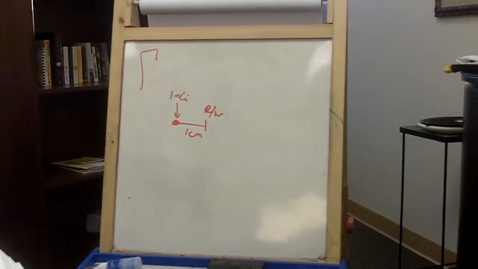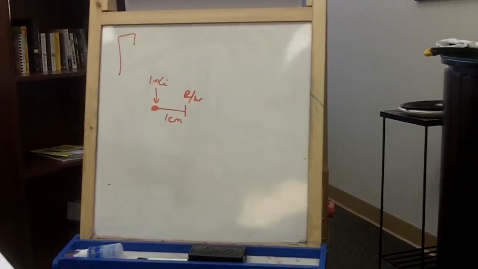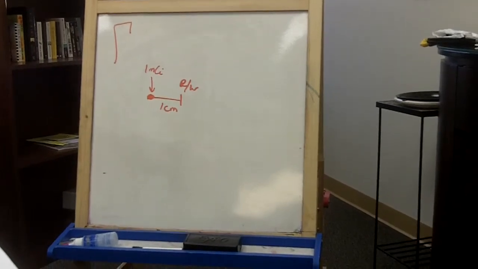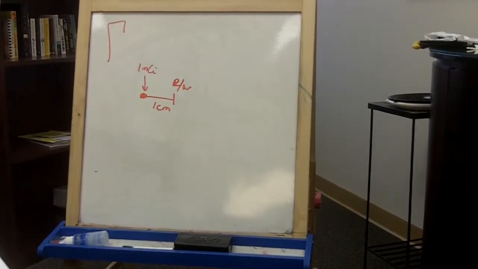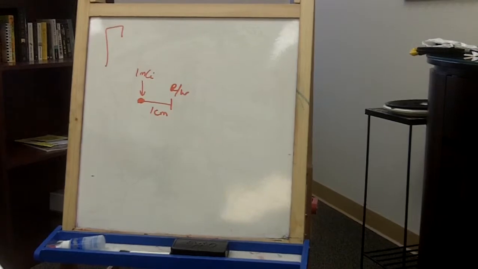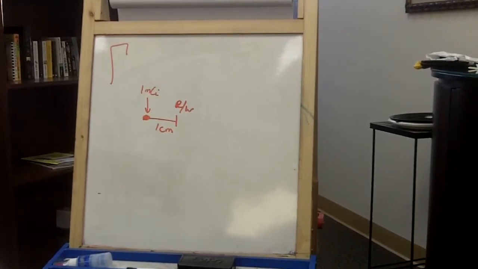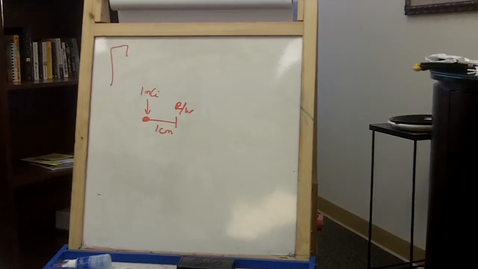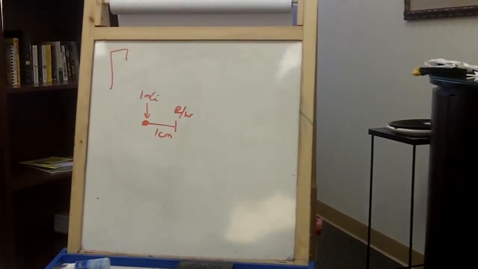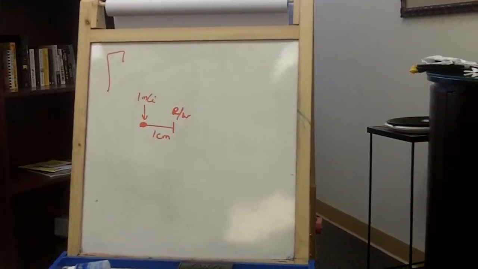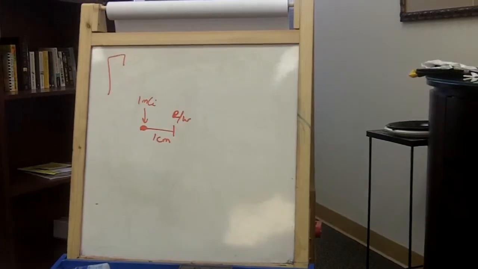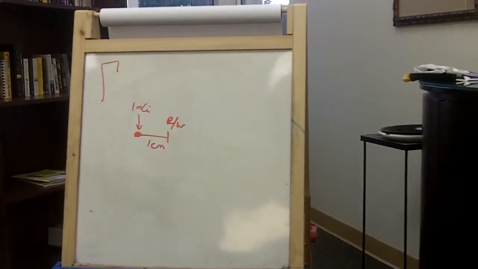So that's one Curie. So one Curie of radium-226 weighs how much? Not a lot. We just talked about this. How much does it weigh in mass? How many grams is it? One Curie of radium-226 is going to weigh a gram. A gram, exactly, because that's what she said.